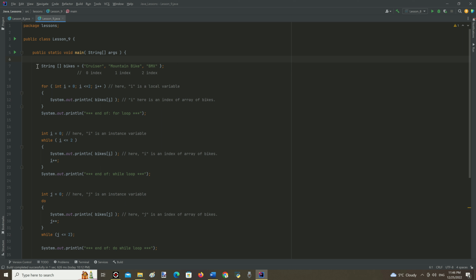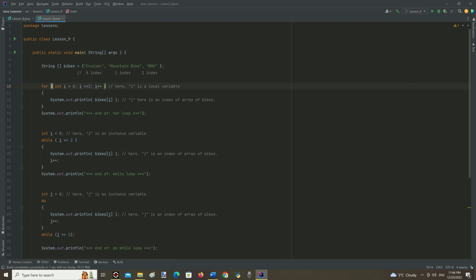Here we can see the work of for, while and do while loops in examples. A string array is declared in this line of code right here, and the intention of these loops is just to print the values of the array. The first example is a regular for loop.